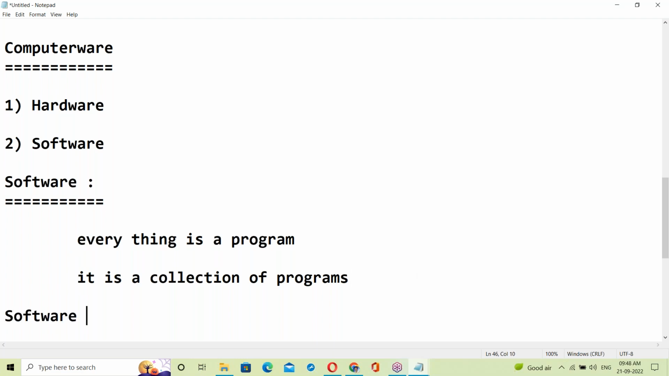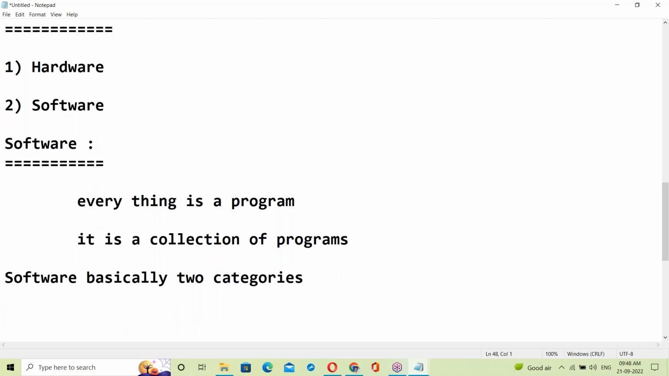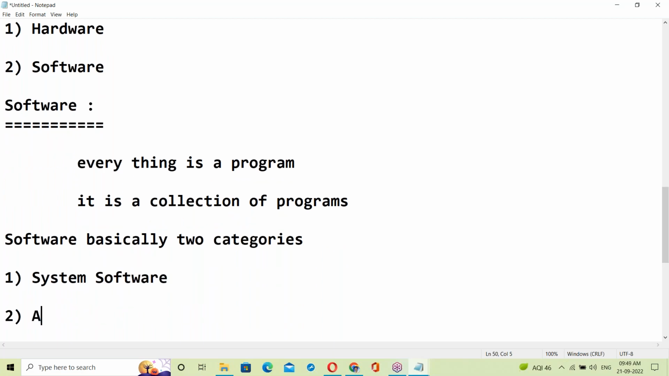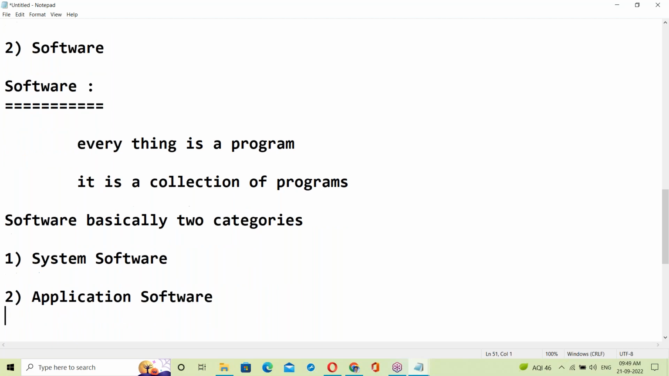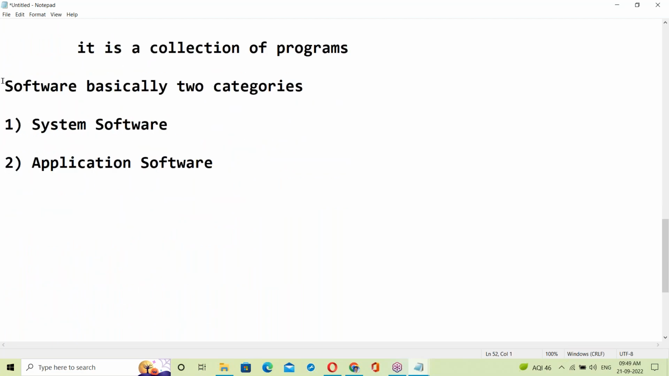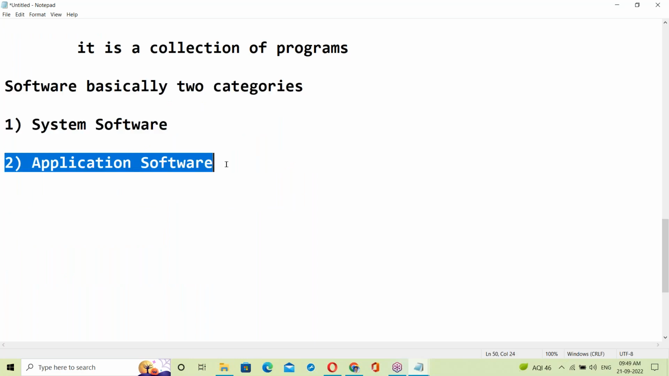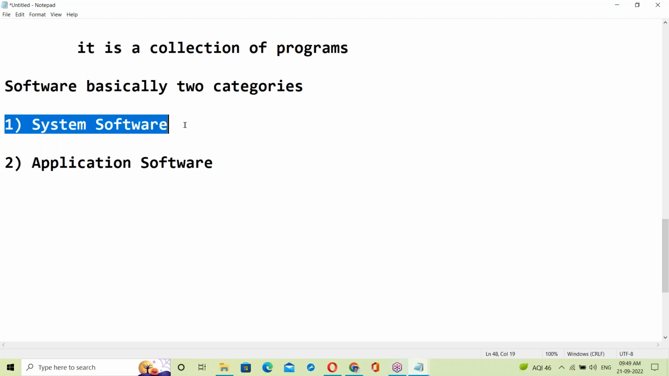Next, software has basically two categories. First one, system software. Second one, application software. What is system software?